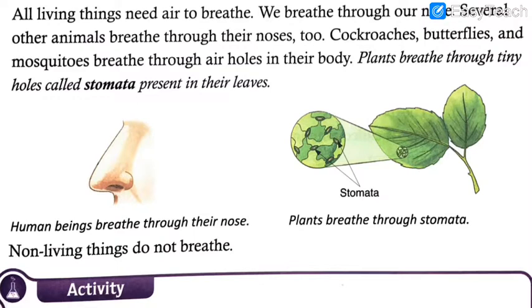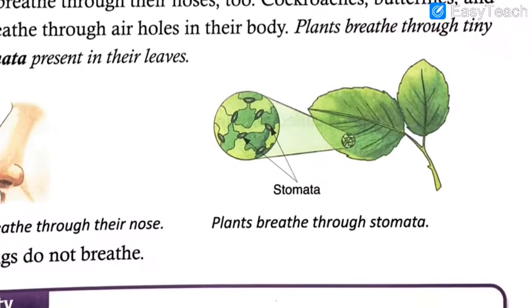It is very important for you scientifically, and even for general knowledge, you should know this. Now you can see two pictures here in the textbook in front of you on the screen. Human beings breathe through their nose. This nose you all know, and you don't have to look for it, everyone has a nose, correct? And this is stomata. Plants breathe through stomata. Now, it is very tiny. With your naked eyes you cannot see how the stomata looks on the leaves. So, it is magnified here. Still, I will zoom in for you.